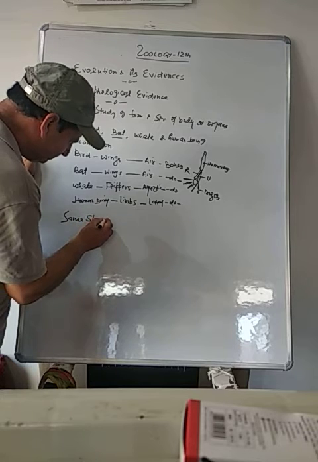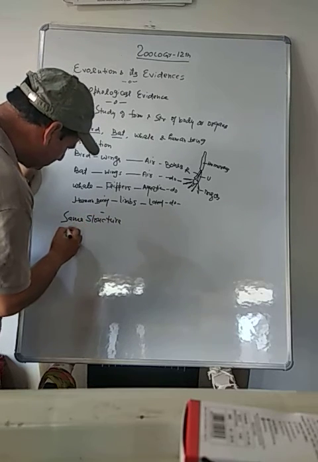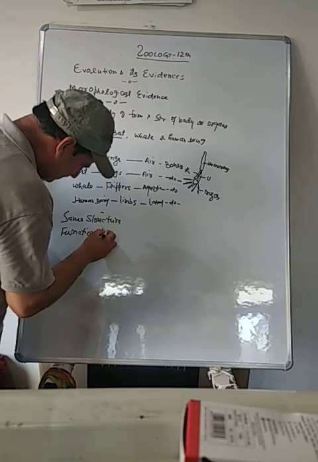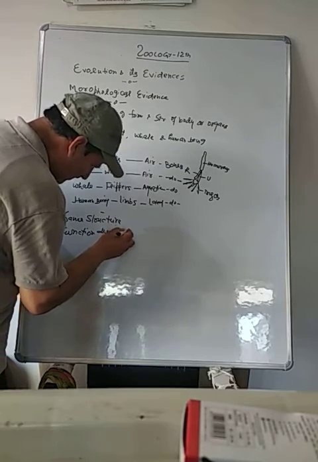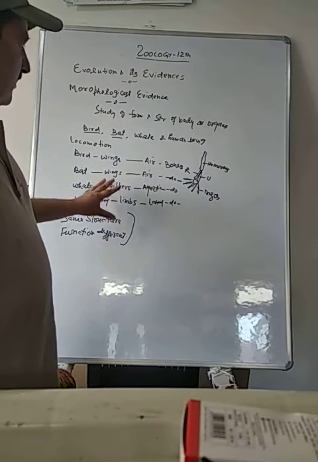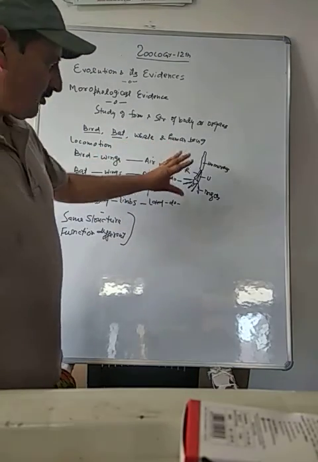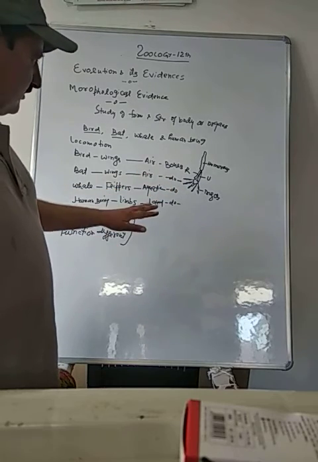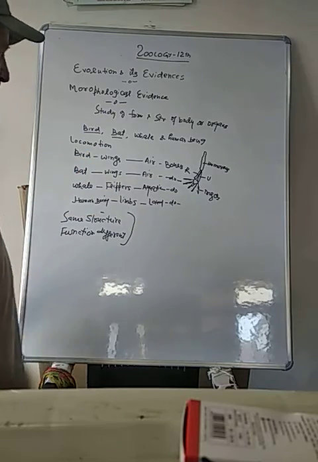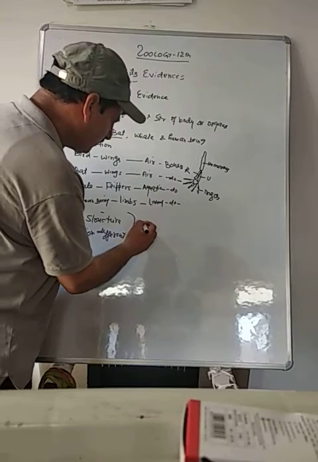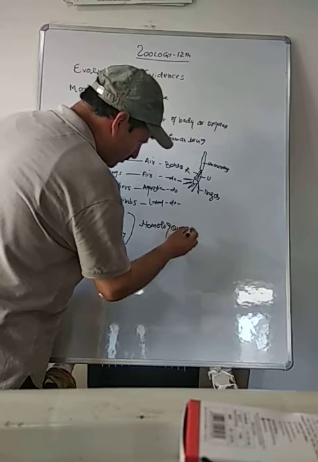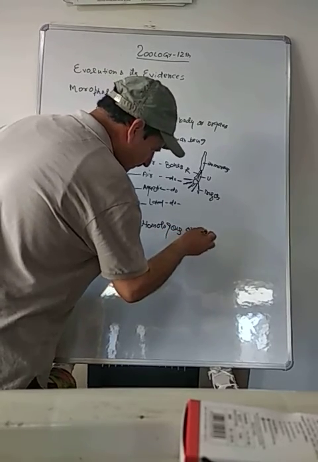That means structurally these organs are same. Same structure, but function is different. And such organs which have same structure, formed of the same type of bones, but different function, are called homologous organs. Wings help in flight, flippers in swimming, and limbs in walking and grasping. These are homologous organs.